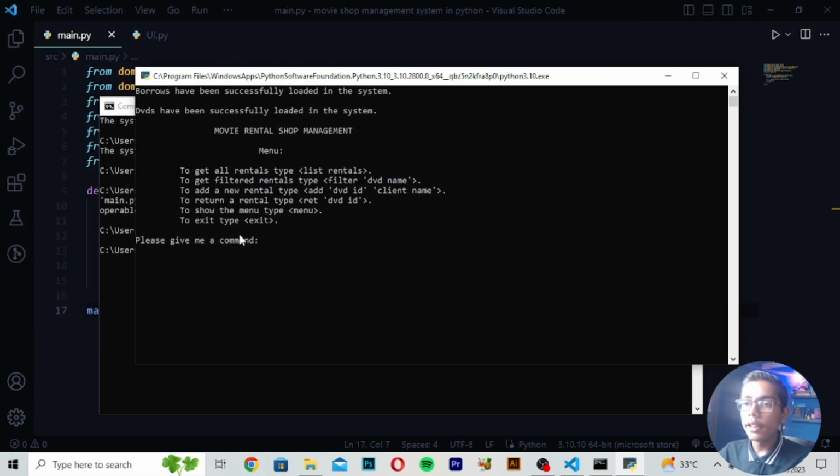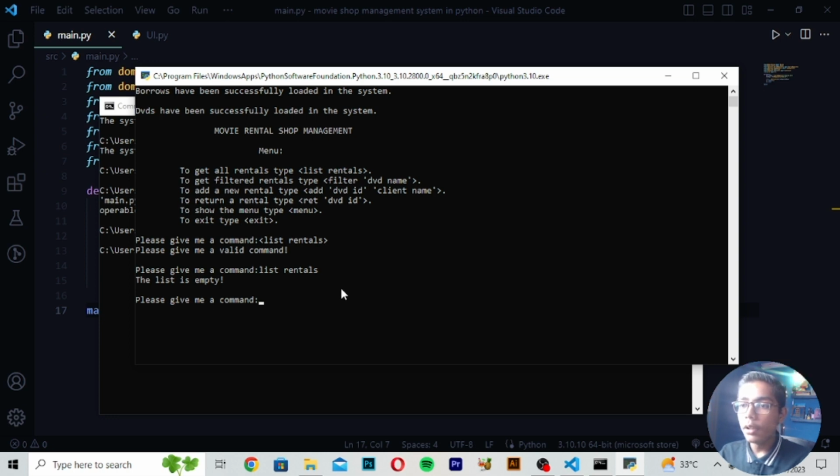It is saying give me a command. Here it is asking to get all the rental types, list rental, dvd name, and you can exit by writing exit. So here I will write list rentals. If I write it like this, it says give me a valid command. So you can write list rentals like this, and when you write this, you can see it says the list is empty.